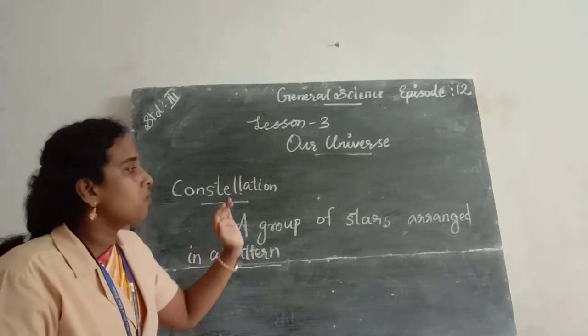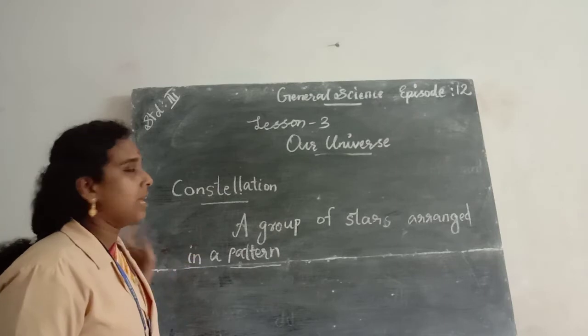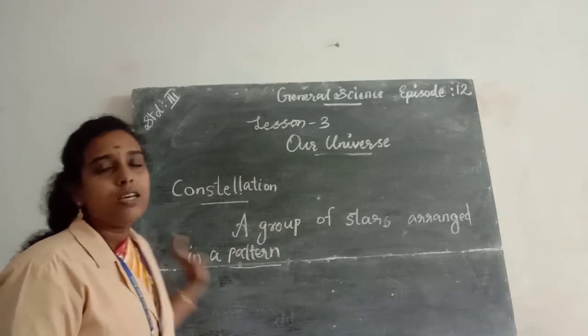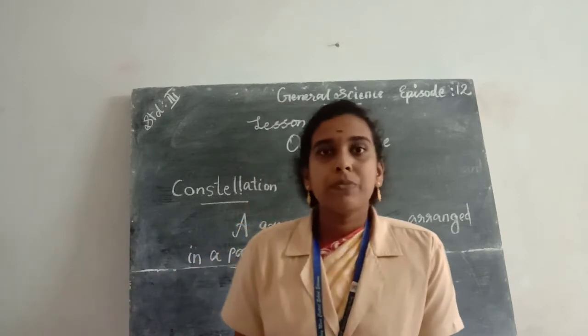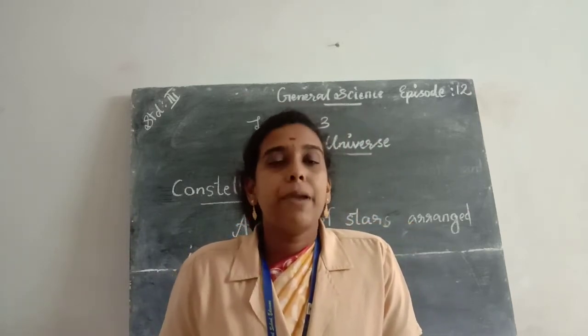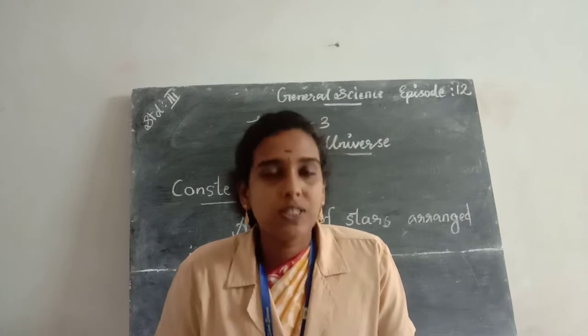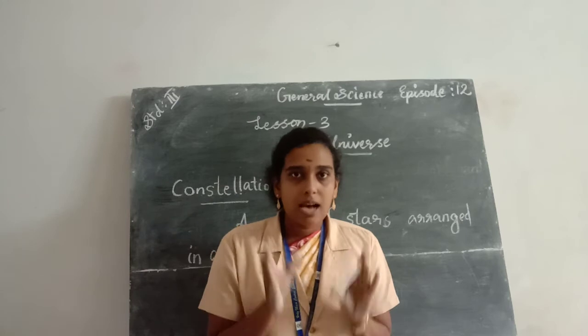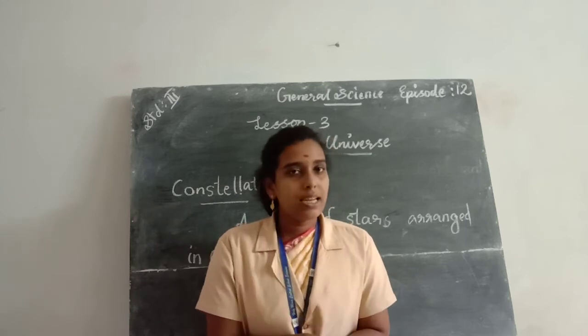What do you mean by constellation? A group of stars arranged in a pattern.